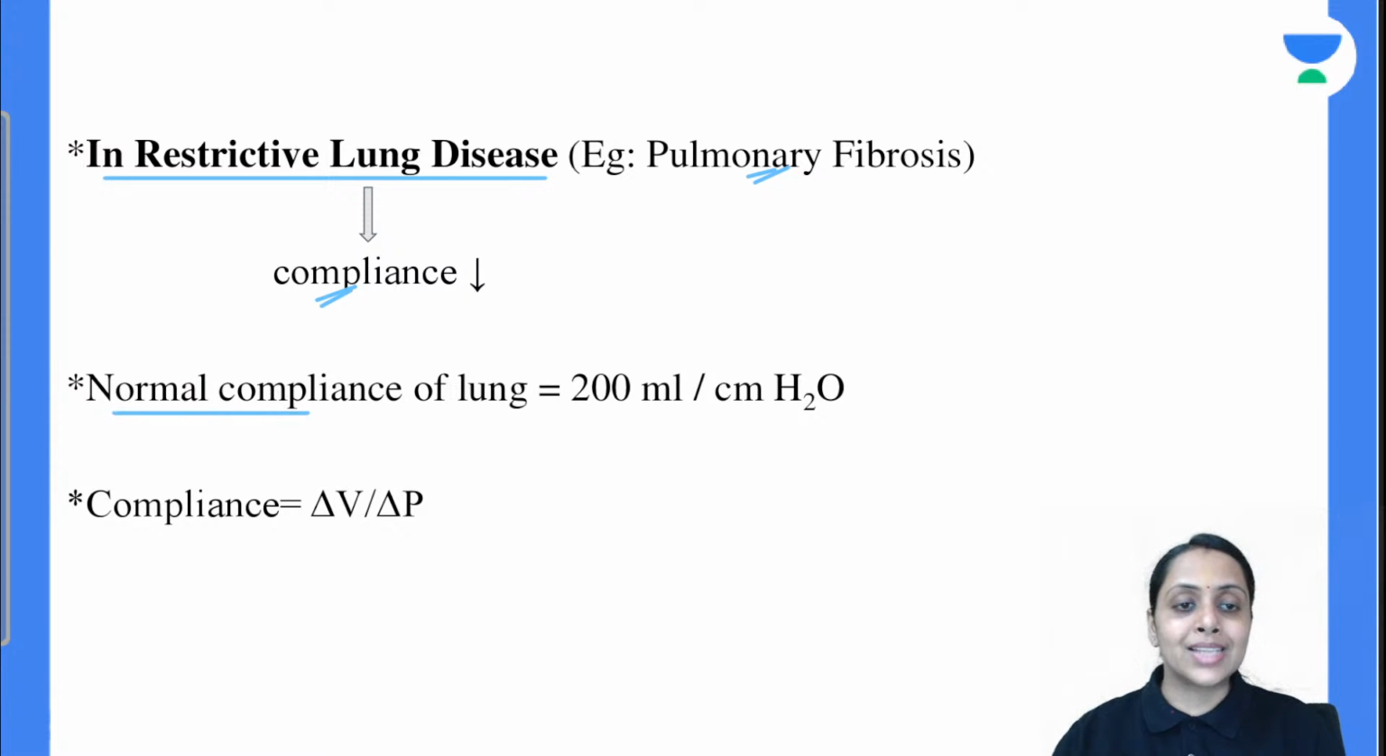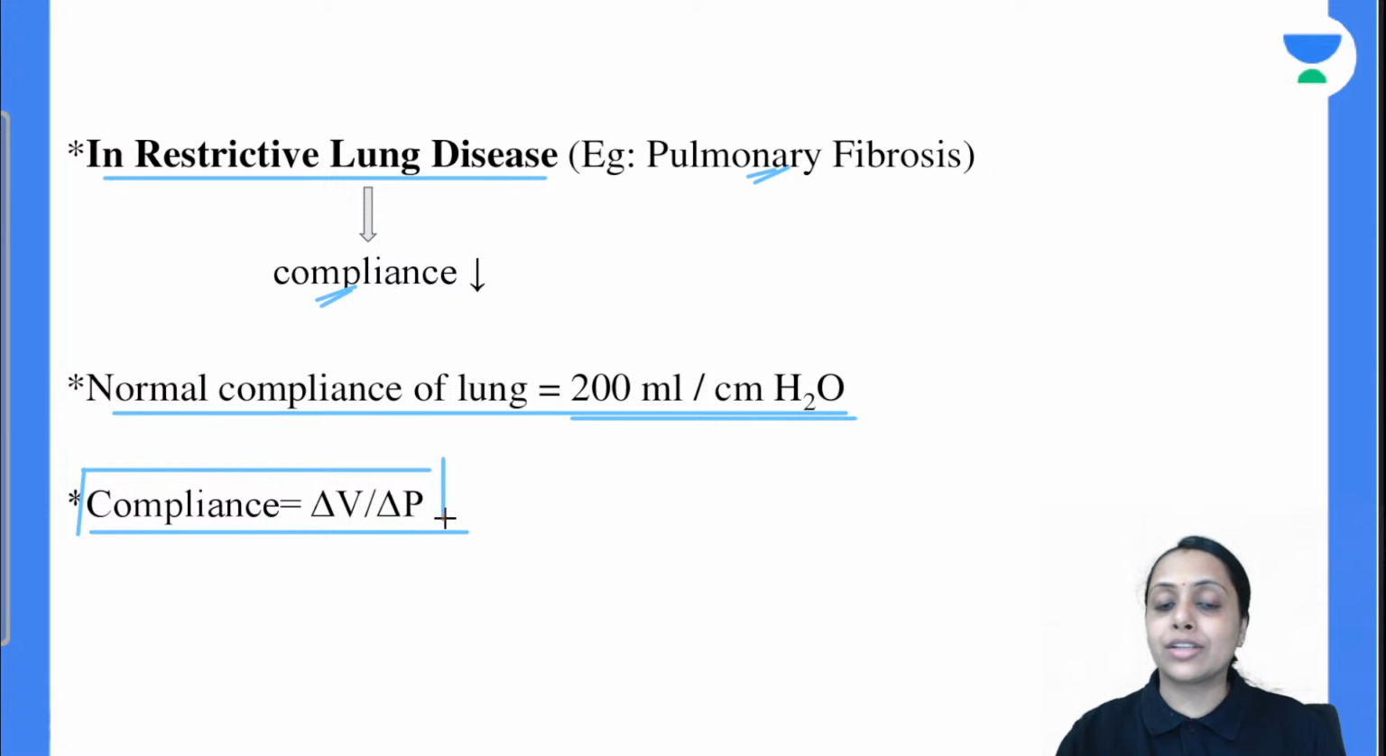If we talk about the normal compliance of lung, it is 200 ml per centimeter of water. We can also say compliance is, for a given change in pressure, the volume change in our alveoli. The volume change means stretching of our alveoli, that is compliance. So we can say compliance is, for a given change in pressure, the volume change. Is this clear with everybody?